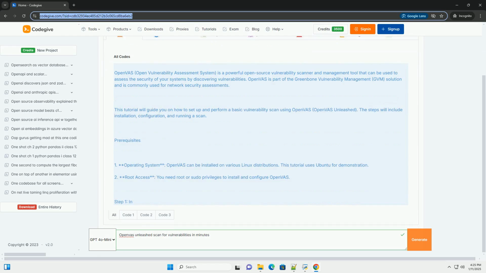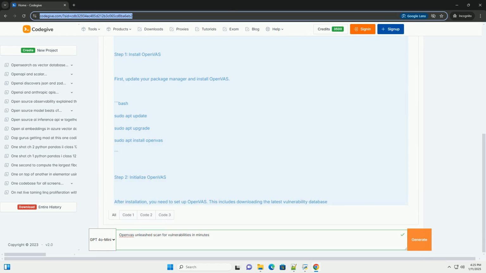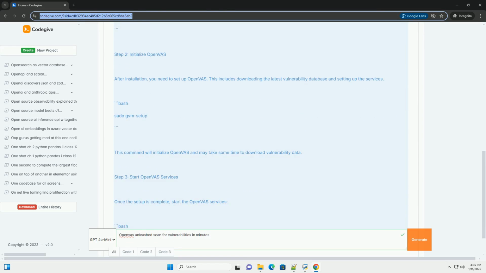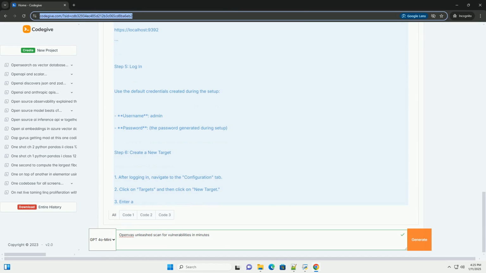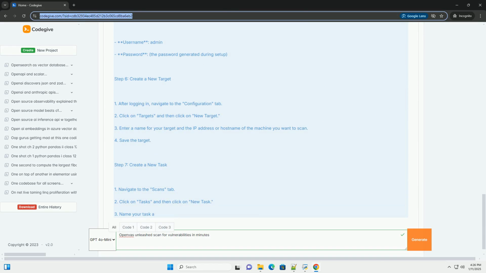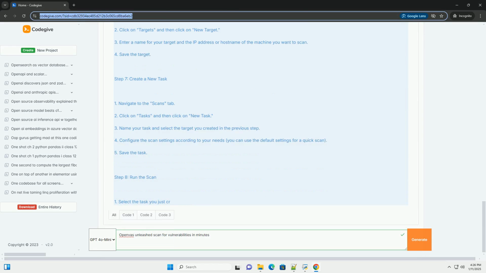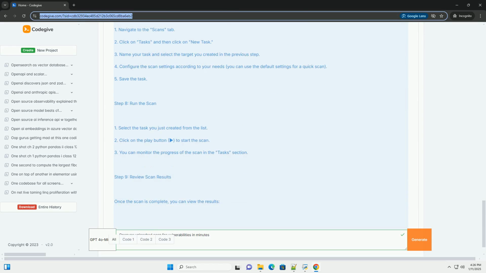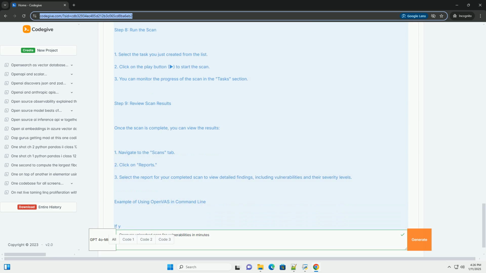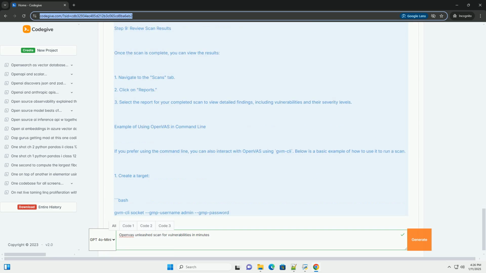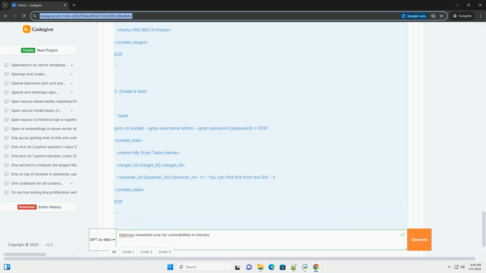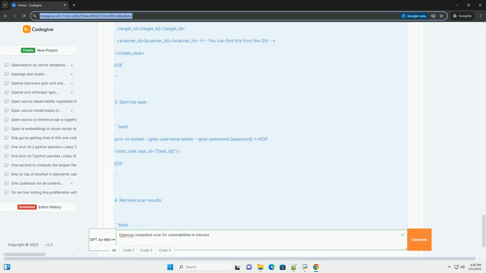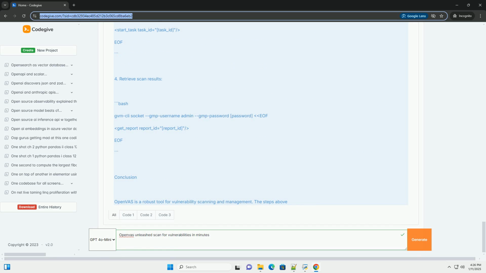OpenVAS, Open Vulnerability Assessment System, is a powerful open-source vulnerability scanner and management tool that can be used to assess the security of your systems by discovering vulnerabilities. OpenVAS is part of the Greenbone Vulnerability Management (GVM) solution and is commonly used for network security assessments. This tutorial will guide you on how to set up and perform a basic vulnerability scan using OpenVAS. The steps will include installation, configuration, and running a scan.